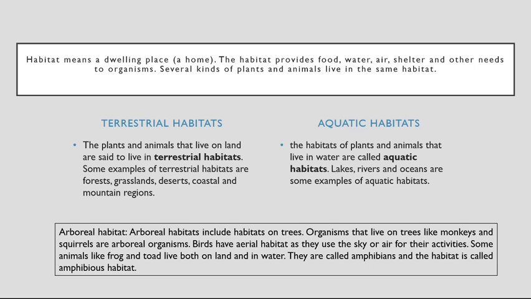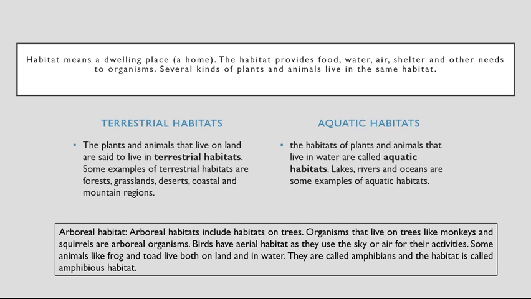Some examples of terrestrial habitats are forest, grasslands, desert, coastal and mountain regions. And in the aquatic, lakes, rivers and oceans are some examples of aquatic habitats. Further, it can be more classified, but which is not given in the textbook.